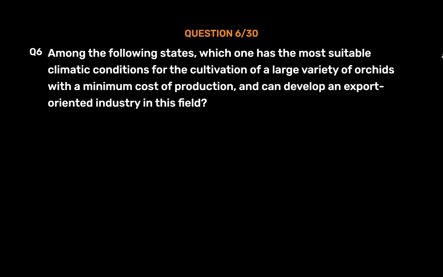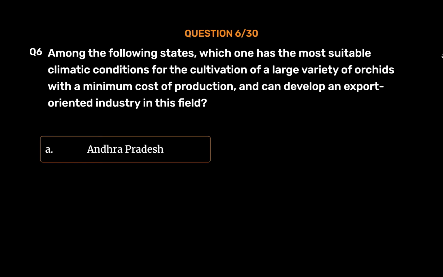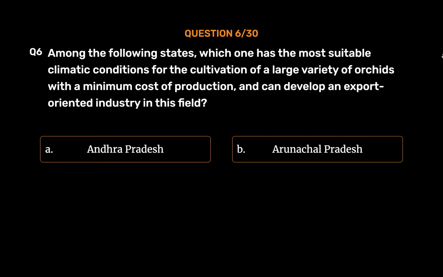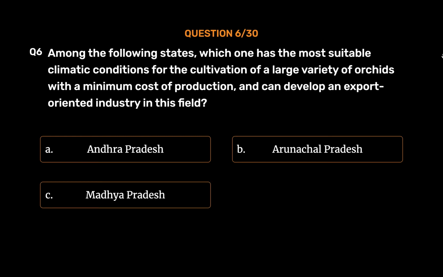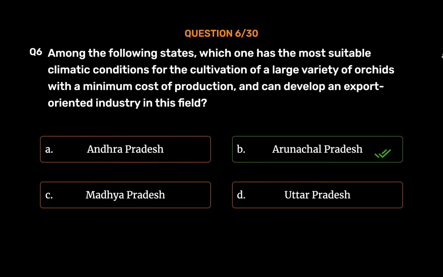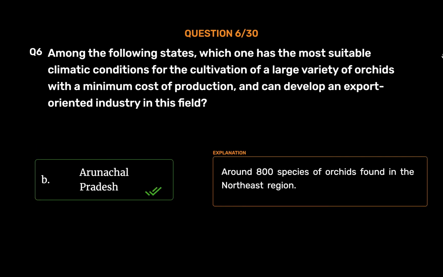Question number 6. Among the following states, which one has the most suitable climatic conditions for the cultivation of a large variety of orchids with a minimum cost of production, and can develop an export-oriented industry in this field? Option A, Andhra Pradesh. Option B, Arunachal Pradesh. Option C, Madhya Pradesh. Option D, Uttar Pradesh. The correct answer is Option B, Arunachal Pradesh. Around 800 species of orchids are found in the northeast region.